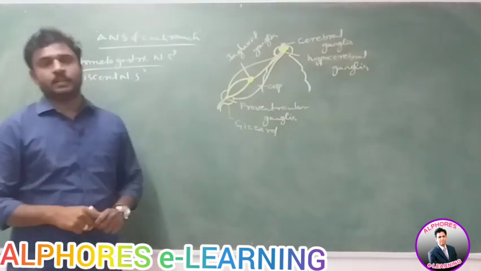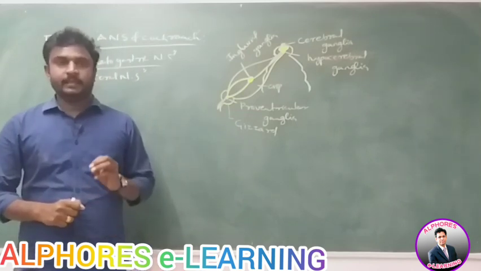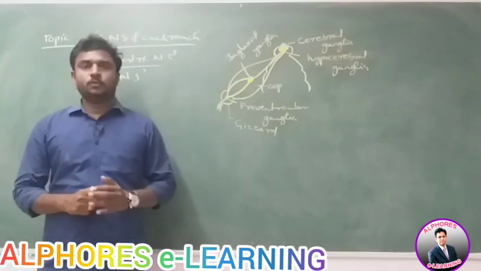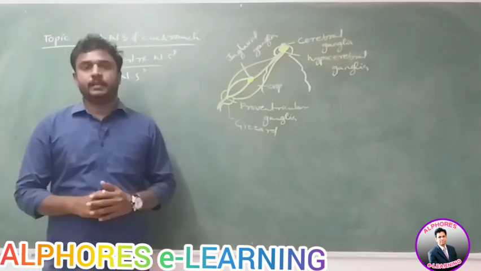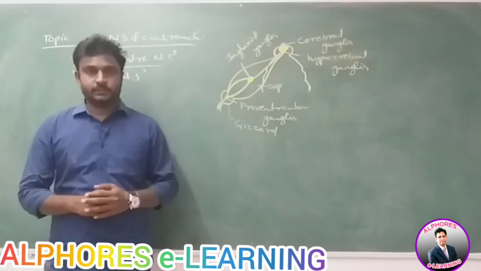Then what are the components present in the ANS? Mainly it is ganglia. We know what ganglia are. A group of cell bodies present in the PNS are called ganglia. We discussed the ganglia in the animal tissues.